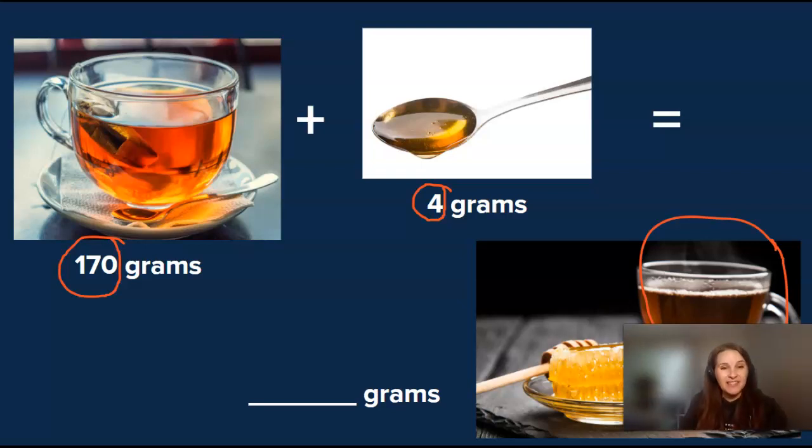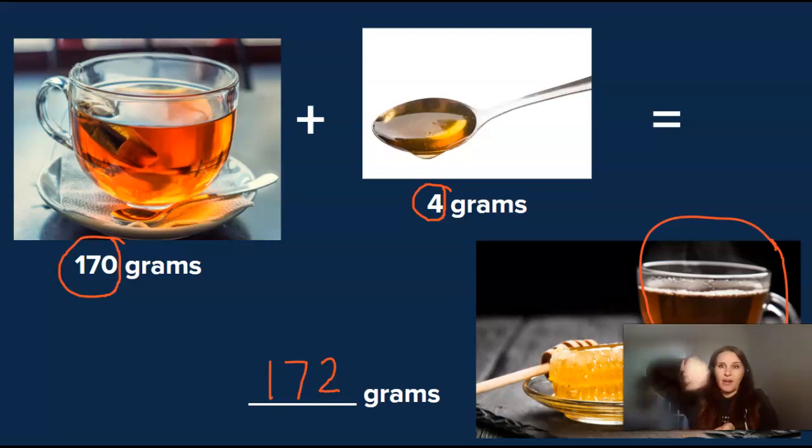If you said 174 grams, you are correct. To find the mass of my tea with the honey mixed in, we just add the mass of the honey and the tea together to find the sum, to find the total.